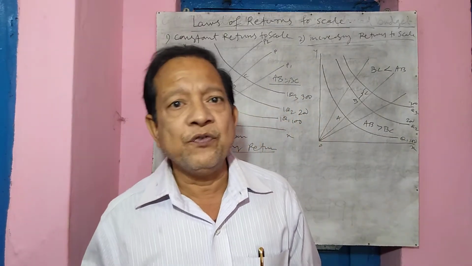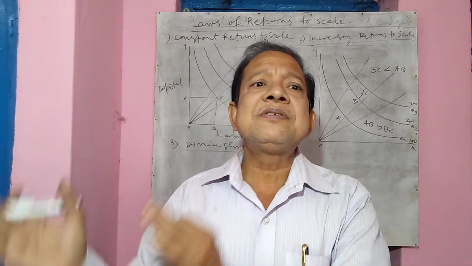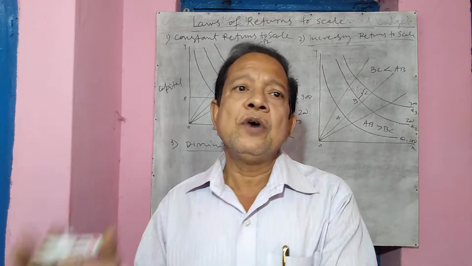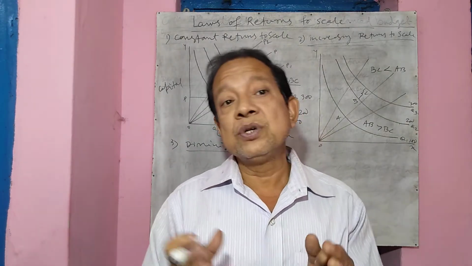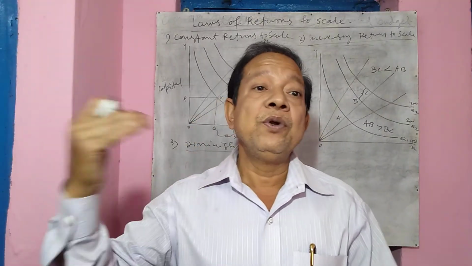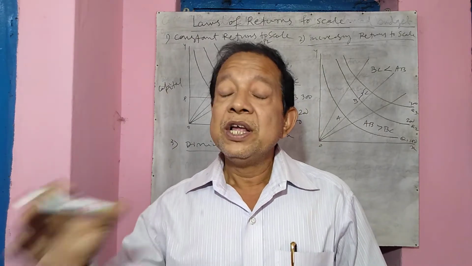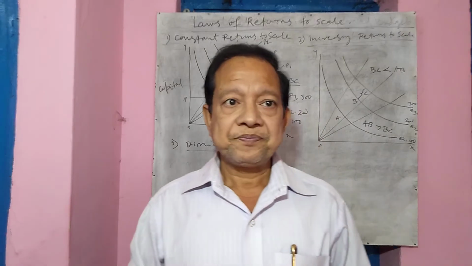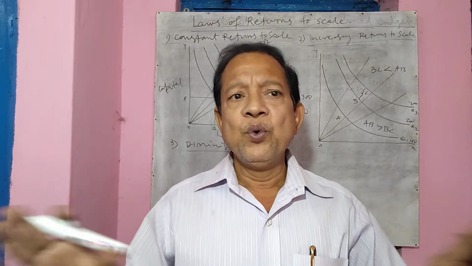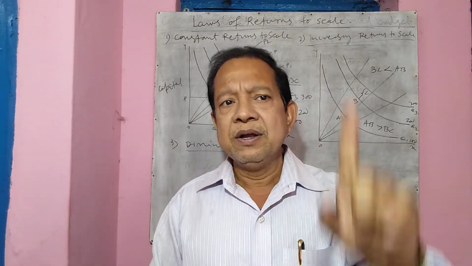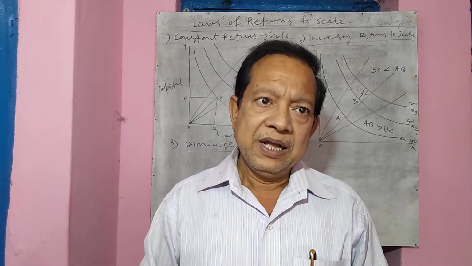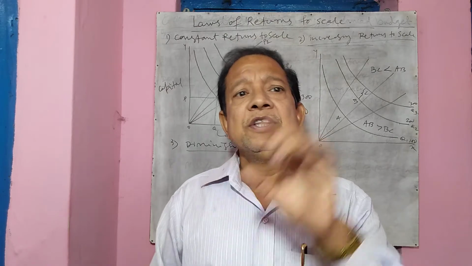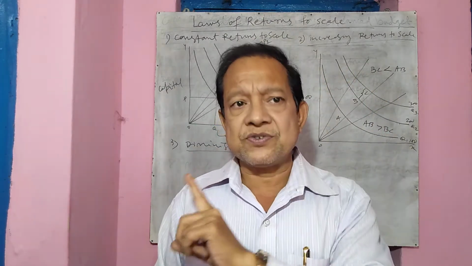So diminishing return operates in the latter stage of production. When you go on increasing output, this diminishing return operates. Why does it happen like this? If we can change both inputs, then why does the output become less and less proportionate? The reason being, in the long period we can change all inputs except one, that is the entrepreneur. That is the fixity of entrepreneurship. The entrepreneur service, the management service, is fixed.